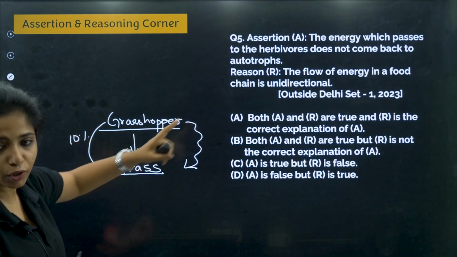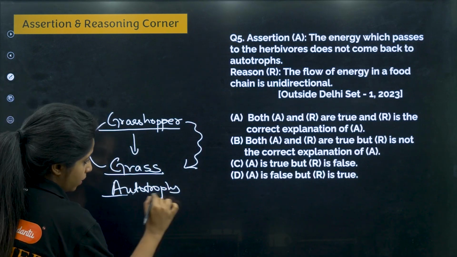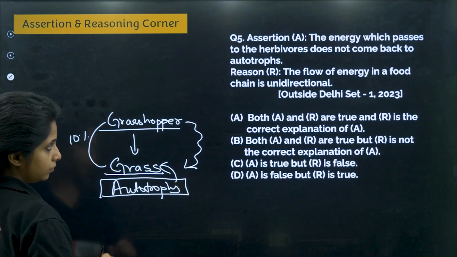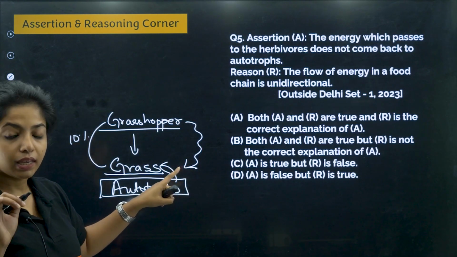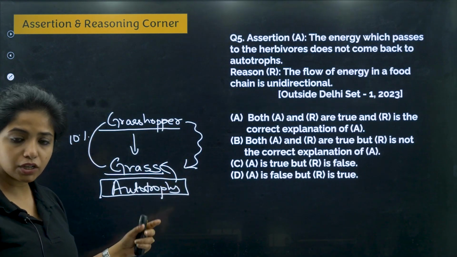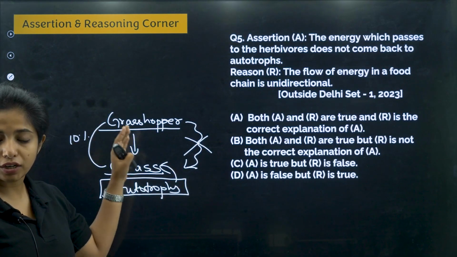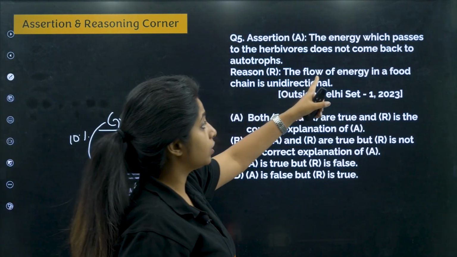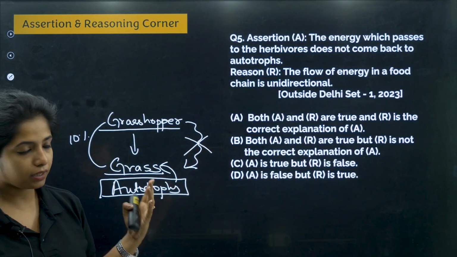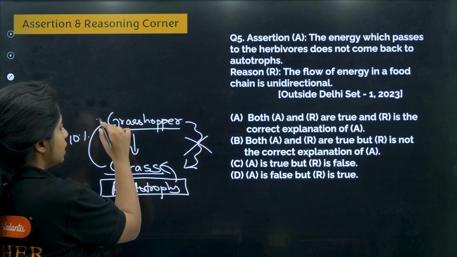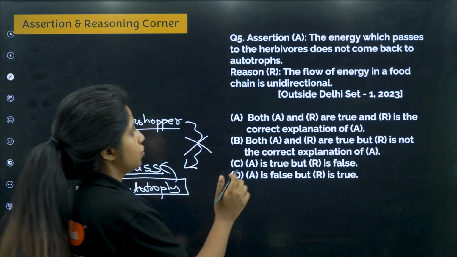They have written autotrophs. What do you mean by autotrophs? Autotrophs are organisms that can prepare their own food. And I told you, the only autotrophs are the producers. Okay, so the energy which passes to the herbivores does not come back to the autotrophs. The assertion is true. Always remember, the flow of energy is unidirectional. That is the reason the flow of energy in a food chain is always unidirectional. It goes in only one direction. It does not come in the opposite direction. You cannot create energy over there. Okay. So this is the correct answer.